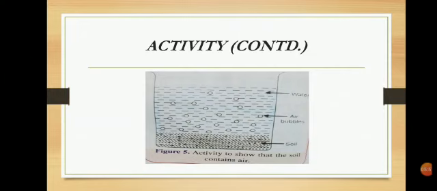Now, sand particles are quite large, as you all know. Sand particles cannot fit closely together, so there are large spaces between sand particles. These spaces are not vacuum; rather, they are filled with air. Due to this, sandy soil provides more air to the plant roots. On the other hand, clay particles are very small.